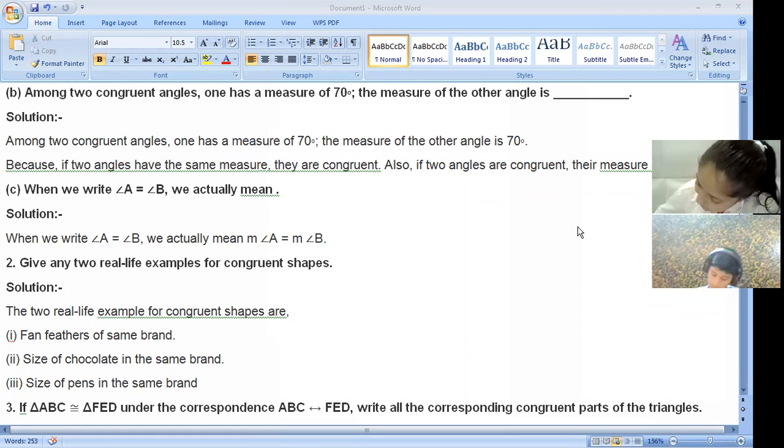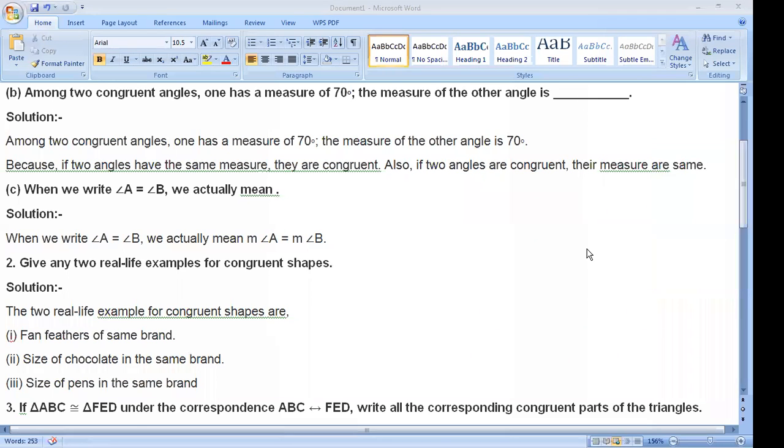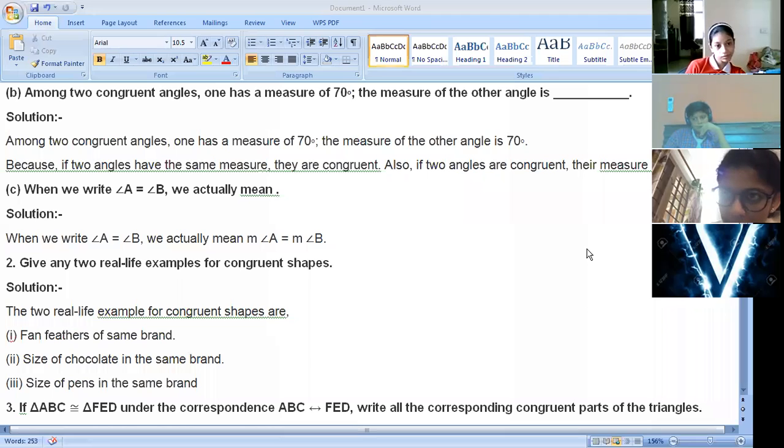Give any two real life examples for congruent shapes. Congruent means they are identical, they are the same. Those are called congruent shapes. I have given these examples: size of the pens of the same brand, size of the chocolates of the same brand, fan feathers of the same brand are always congruent.